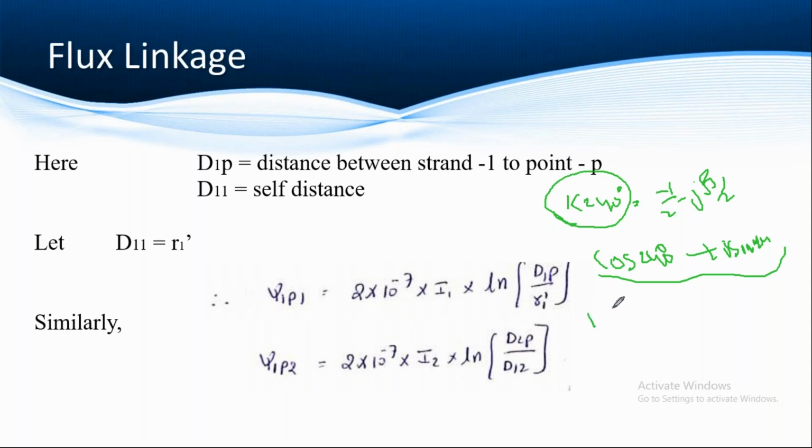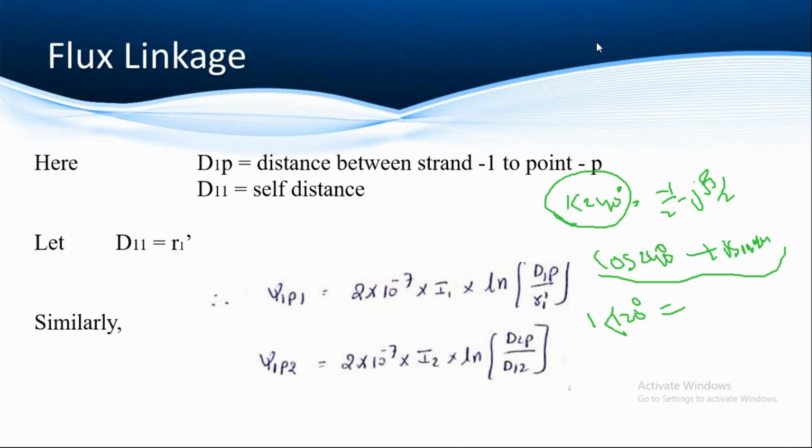Similarly, what about one angle of 120 degrees? What is the value of one angle 120 degrees? -0.5, -0.866. Does minus come? Minus comes for cos 120 degrees.